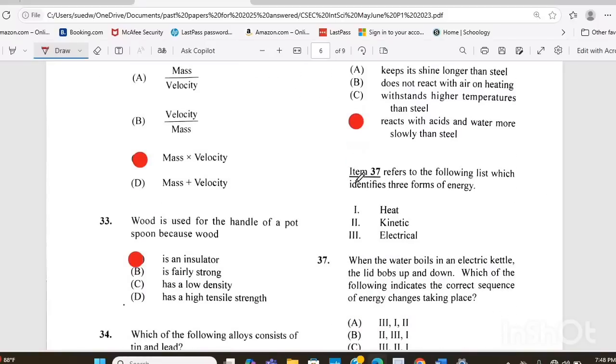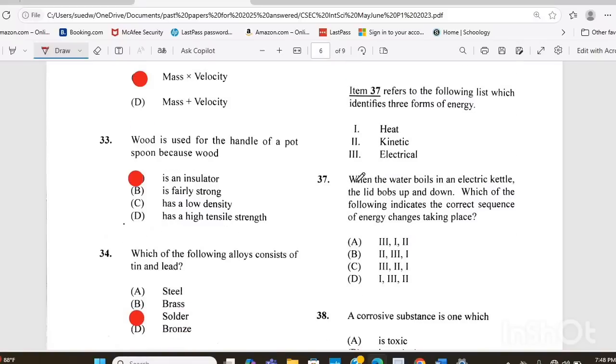Item 37 refers to the following list which identifies three forms of energy: heat, kinetic, and electrical. When the water boils in an electric kettle, the lid bobs up and down. Which of the following indicates the correct sequence of energy changes taking place? So arrange the forms of energy based on which one is taking place. Is it A, B, C, or D? The answer there is A. Electrical, then heat, then kinetic.